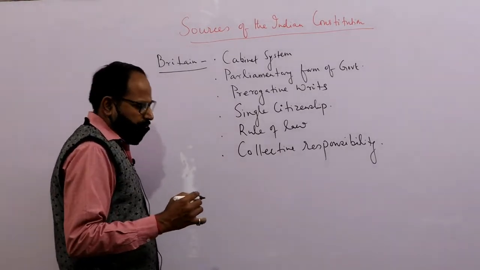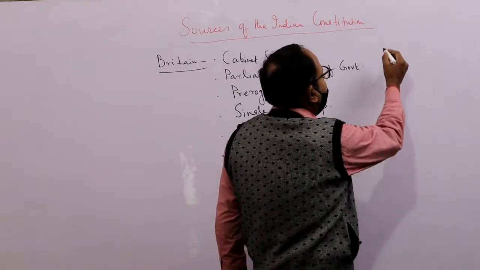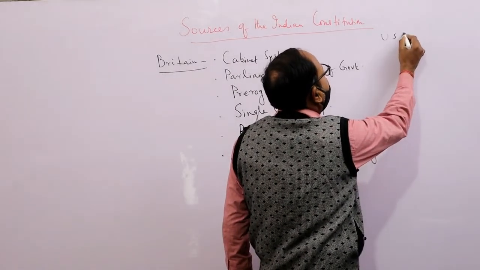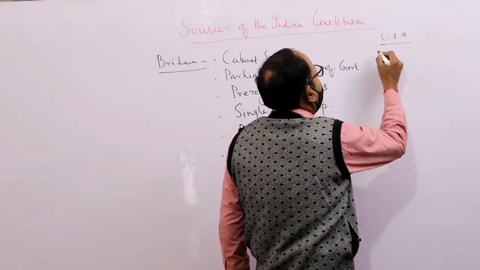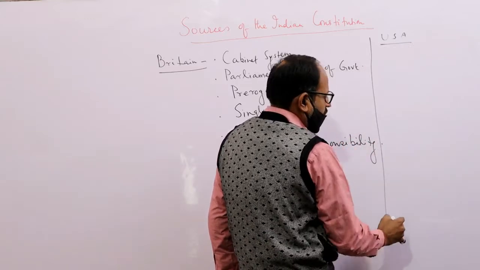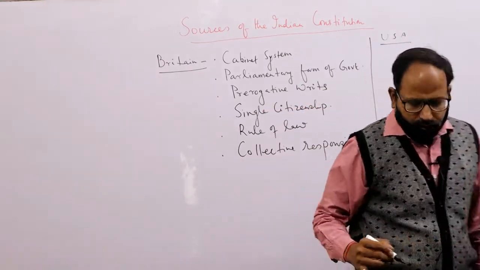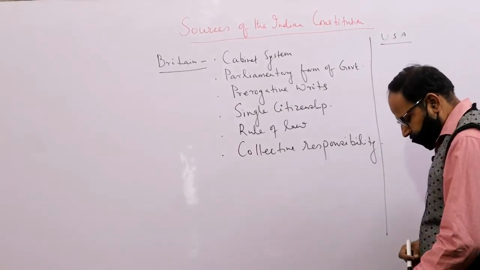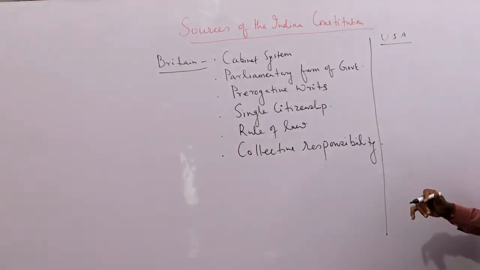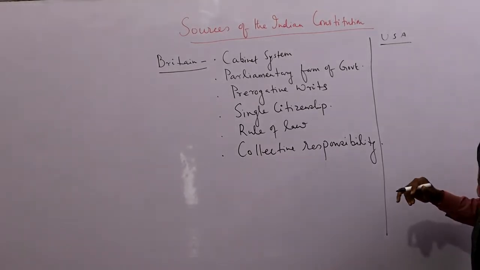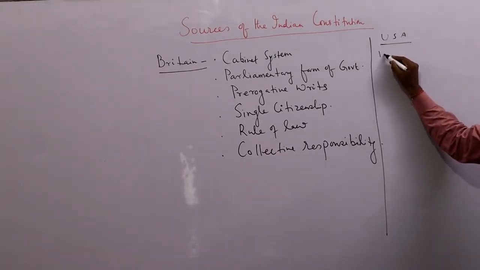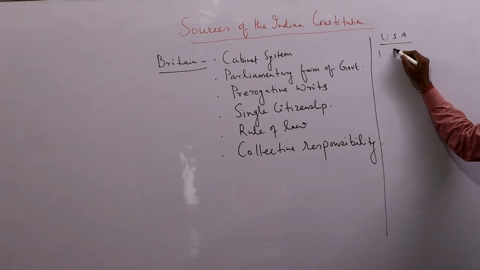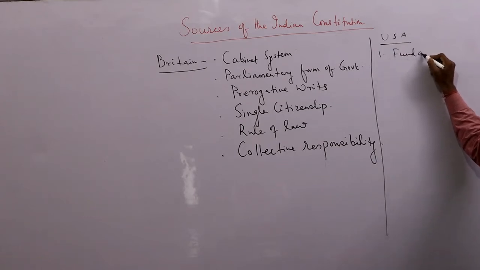After that, we move on to the US Constitution, the Constitution of USA. What are the things that we have taken from the US Constitution? First is fundamental rights.